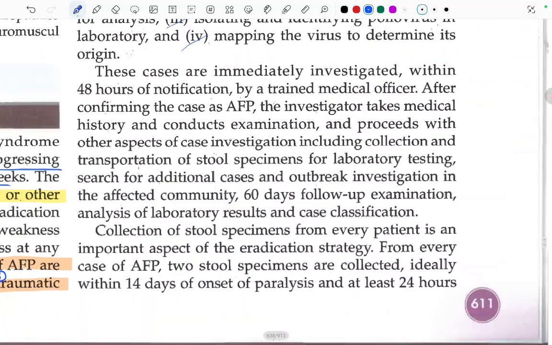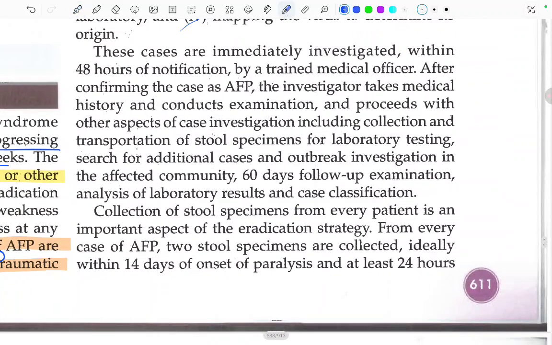These cases are immediately investigated within 48 hours of the notification by a trained medical officer. After confirming the case of acute flaccid paralysis, the investigator takes medical history and conducts examination, and proceeds with the other aspects of the case investigation, including the collection and transportation of stool specimens for laboratory testing, search for additional cases, and outbreak investigation in the affected community, 60 days follow up examination, analysis of the laboratory results, and the case classification.